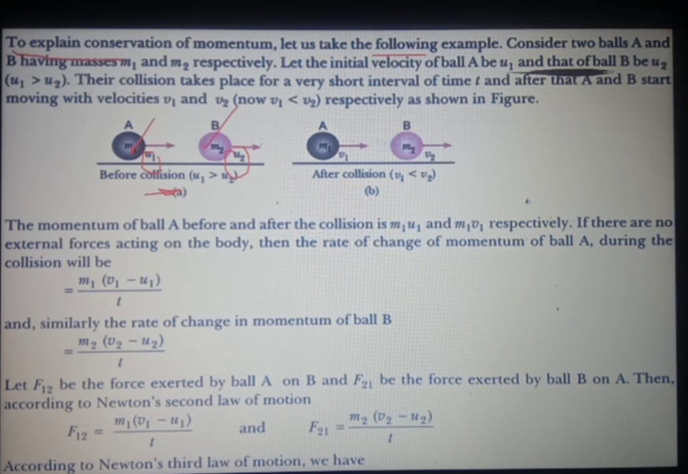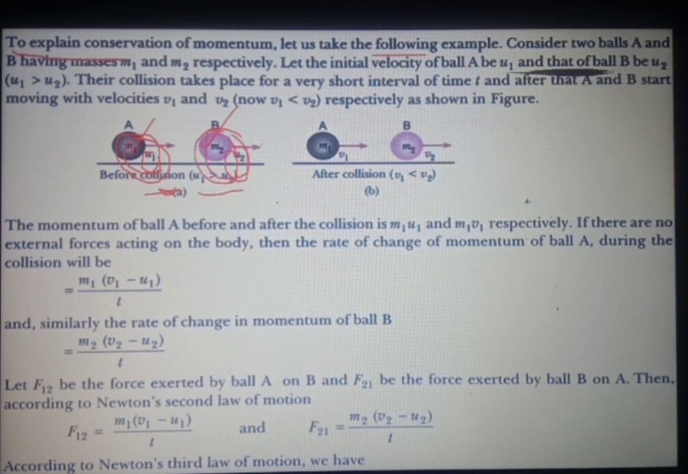Now we can say that the initial momentum of ball A, as momentum is equal to mass multiplied by velocity, will be m1 u1, and the initial momentum of ball B will be m2 u2 if ball B is moving with velocity u2. At the initial stage, u1 is greater than u2, as it was in the case of the car and truck. So the total momentum before collision will be m1 u1 plus m2 u2.